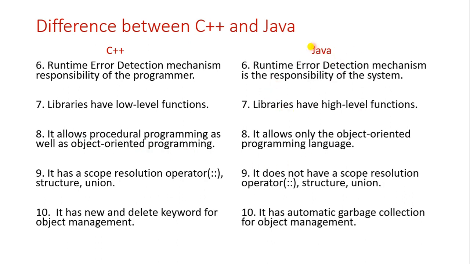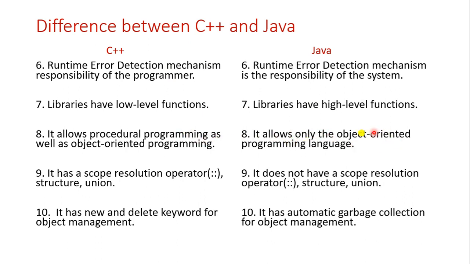But whereas Java was developed in the 1990s, only the concepts of C++ were taken, not the C concepts. So Java was developed using only C++ concepts.